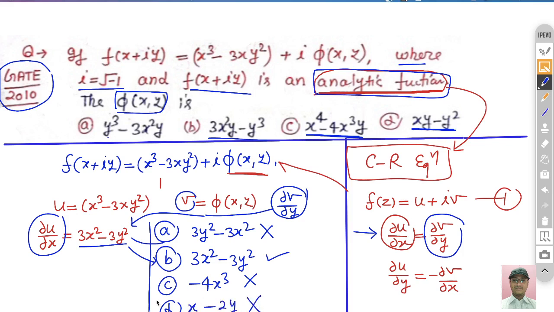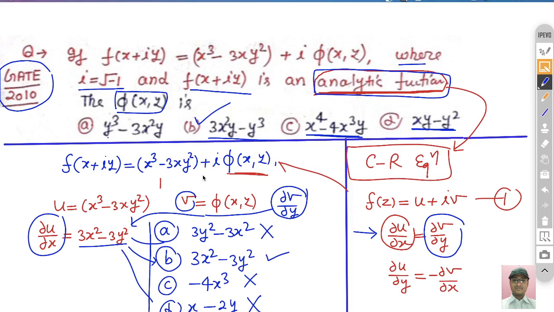Again, this is not equal to del u by del x. So in these four options, only the Cauchy-Riemann equation is satisfied by option B, so we can easily say that option B is correct. If anywhere the function is given as analytic, first you check necessarily that the Cauchy-Riemann equation must be satisfied, right? And easily we get the answer.